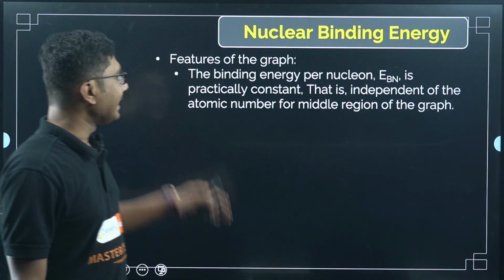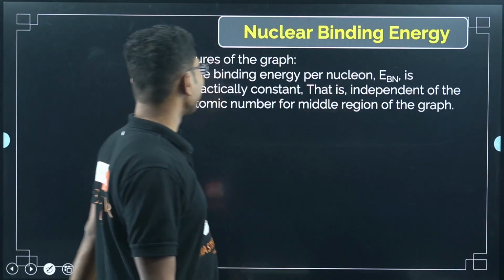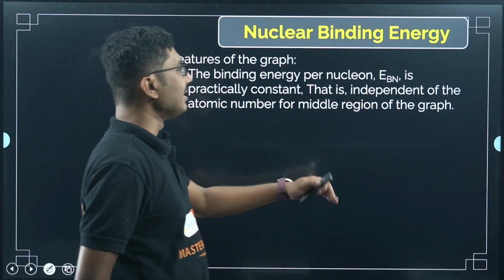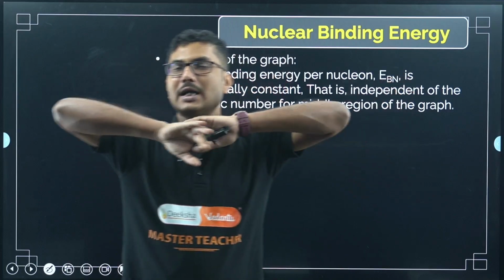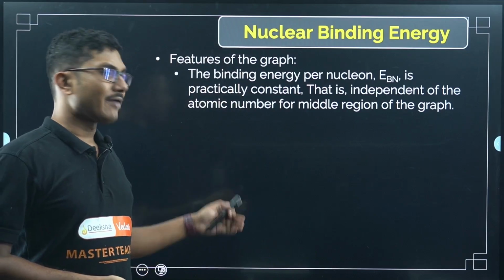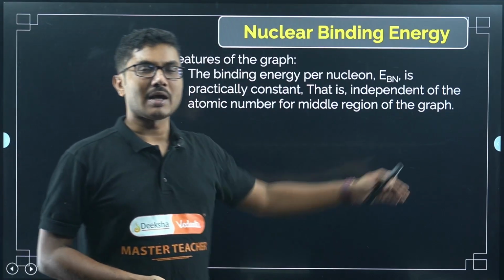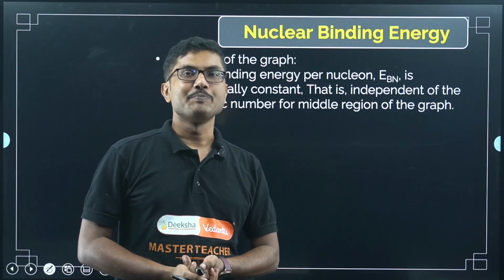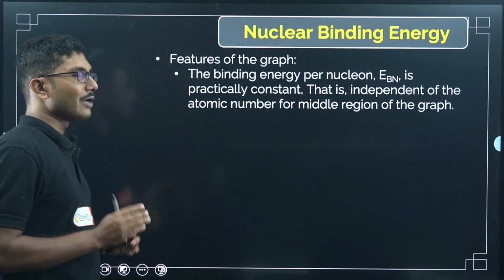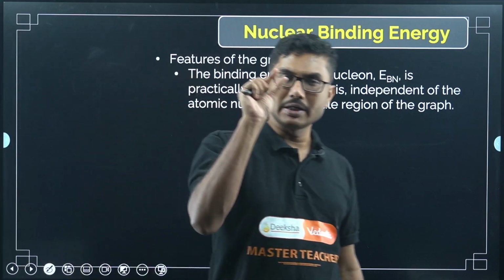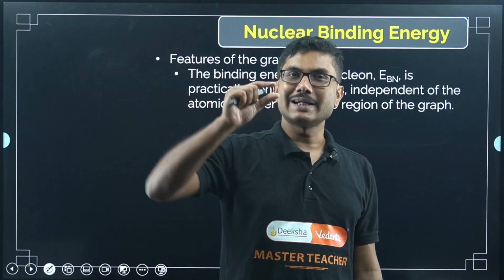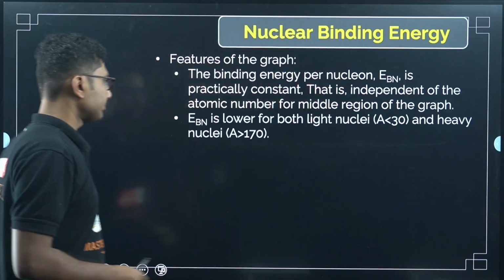First of all, the binding energy per nucleon, EBN, is practically constant, that is independent of the atomic number, for the middle region of the graph. For the middle region of the graph, the binding energy is almost independent of the atomic mass number. Someone having mass number 45 and someone having mass number 175, they almost have the same binding energy, right? So they do not depend on the mass number. Binding energy per nucleon is constant. Total binding energy will obviously be different, but binding energy per nucleon is constant.